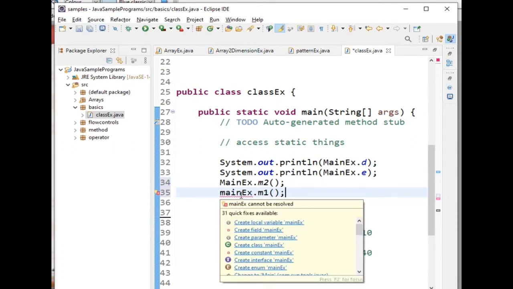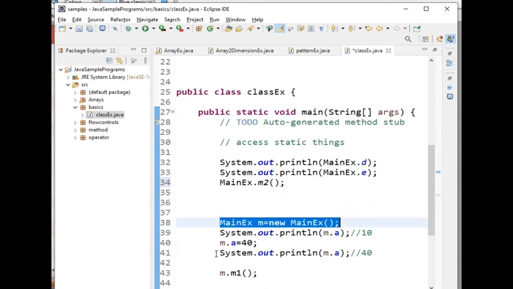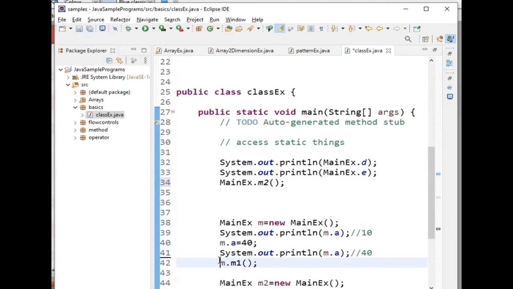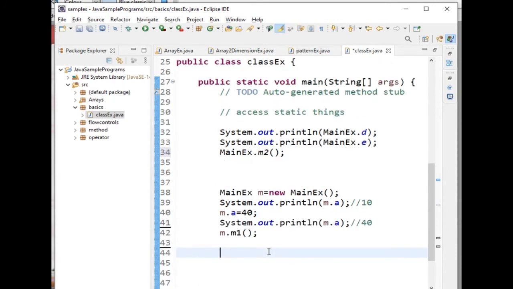It doesn't know what M1 is because it is an instance method. Instance method means compulsory we have to create an object like this. After creating an object, then only I can call this M1 method. Clear? So without creating an object, I cannot access the instance variables and the instance methods.